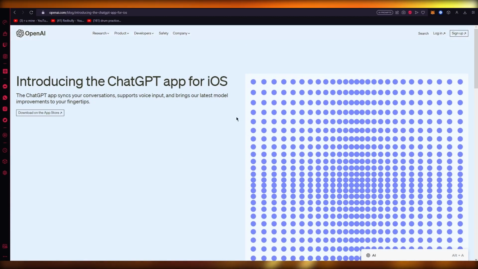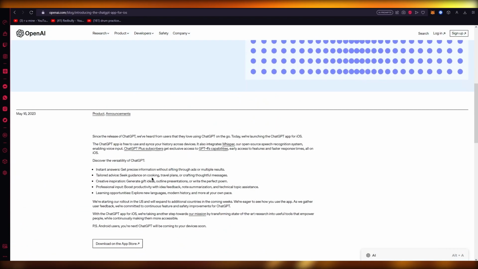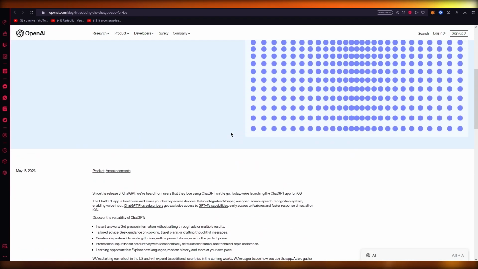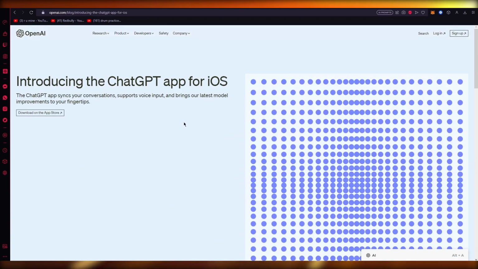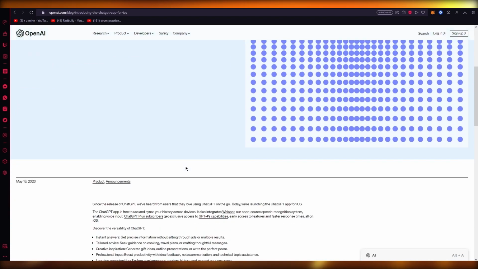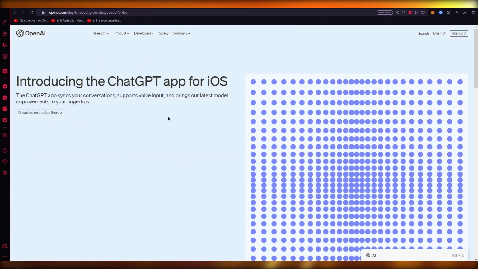Now, currently, it's only available on Apple iOS devices like iPad or something like that. You cannot download it on Android yet. And also on iOS, I think it's iOS 15 and after, not any model lower than that. You will not be able to download it. So do make sure to have at least an iPhone X or above. If you have any model under that, then I don't think you will be able to download this.